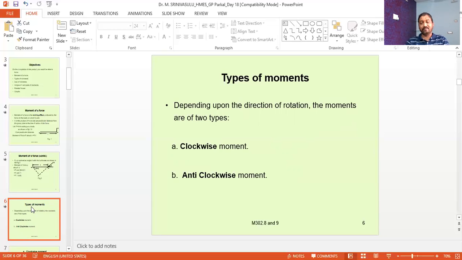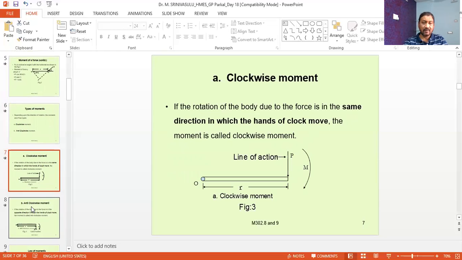So very simple. The clockwise moment can be defined as the moment produced by a force if the body is about to rotate in the same direction as that in which the hands of a clock move, then it is called the clockwise moment.